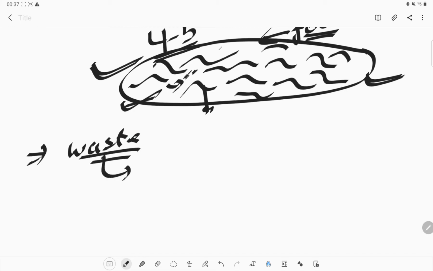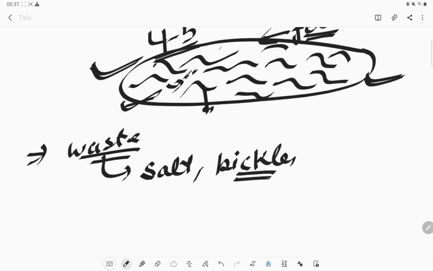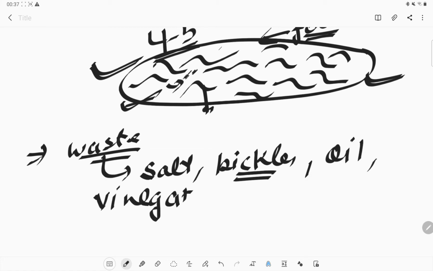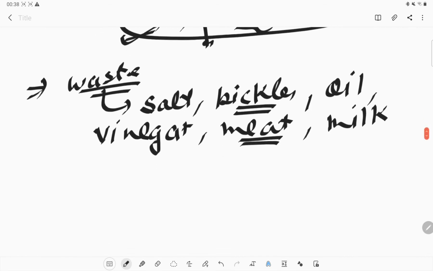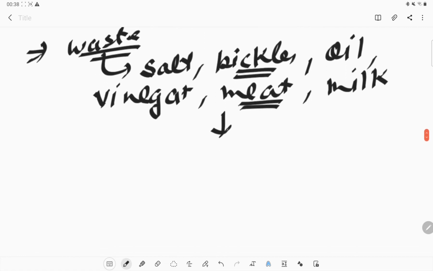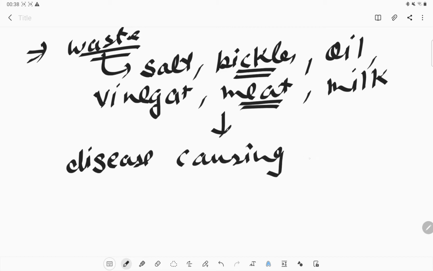So we cannot put salt into it, we cannot use any pickles. The waste which is pickle waste, we cannot use it, or any oil or any substance which is made up of vinegars, we cannot use it as waste or food for our red worms. Or meat or any milk product, we cannot use it, because if we use any of these products, it will create disease causing small organisms in that pit.